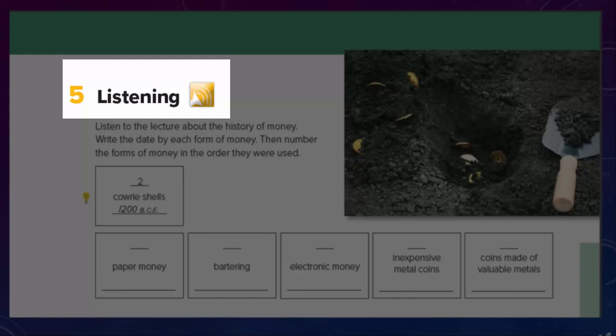However, there was a problem with bartering. What if someone had something to trade, but no one wanted or needed it? Or what if people could not agree on what was a fair trade?